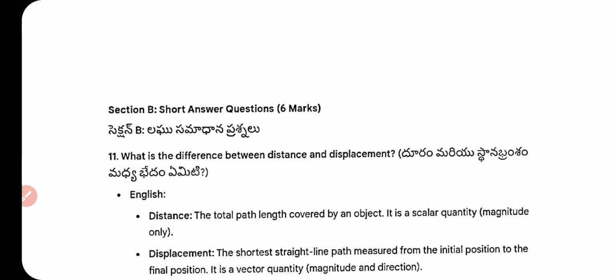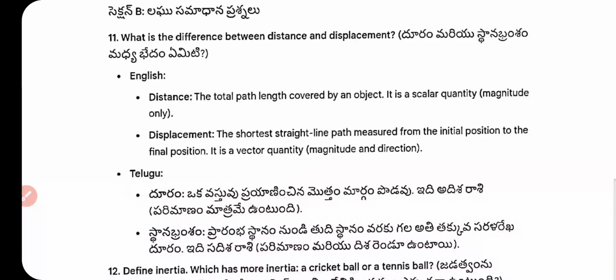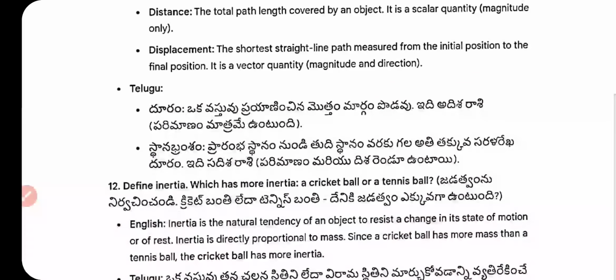Short answer question. Write the difference between distance and displacement. What is distance? The total path length covered by an object. It is a scalar quantity, magnitude only. Displacement is the shortest straight line path measured from the initial position to the final position. It is a vector quantity. It has magnitude and direction.